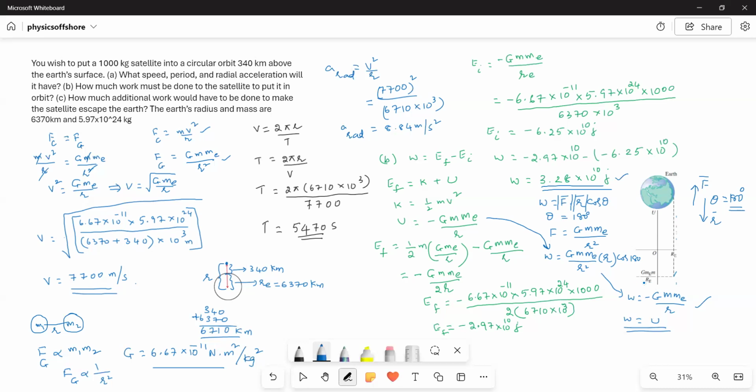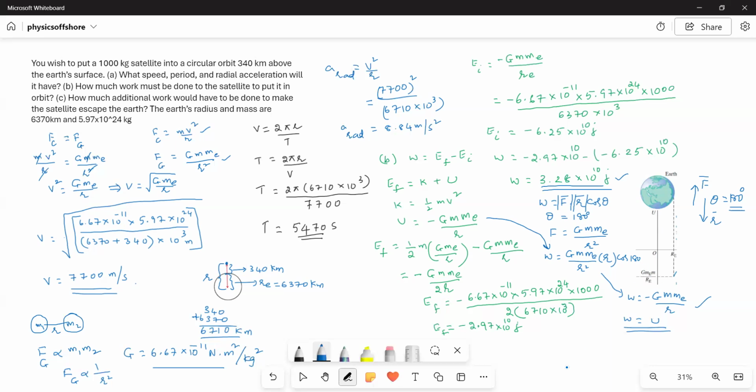So here, this is the Earth and the satellite. Let us consider the satellite is at an infinitely long distance from the Earth's center, so that it escapes from the attraction of the Earth. In that case, this quantity becomes zero.